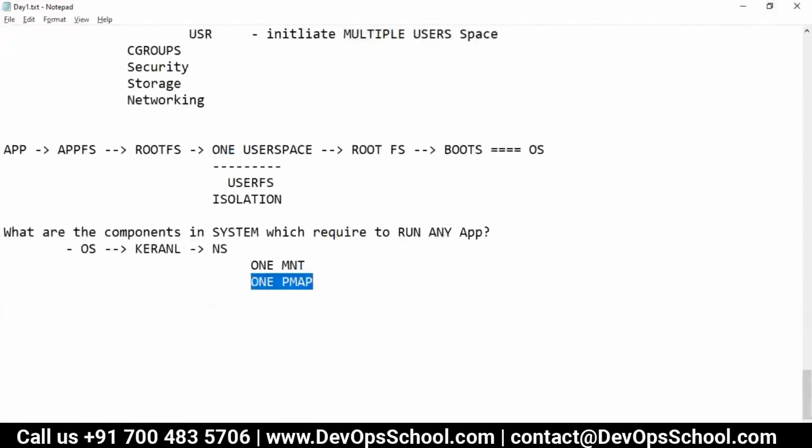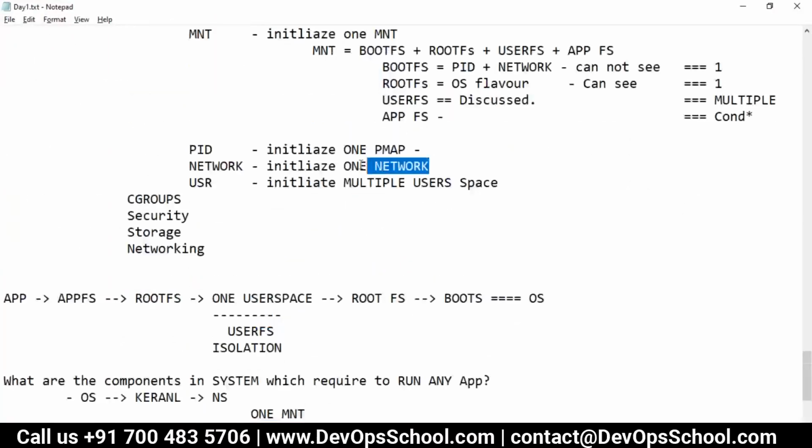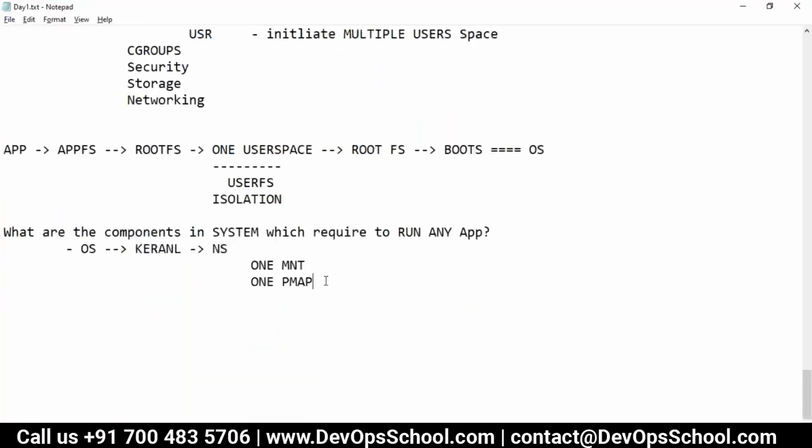Okay, minimum, because my PID will be running with the 50 PID, whatever it is. So one process map and one network. Oh no, this is one user space. One user. What user? This is creating isolation.